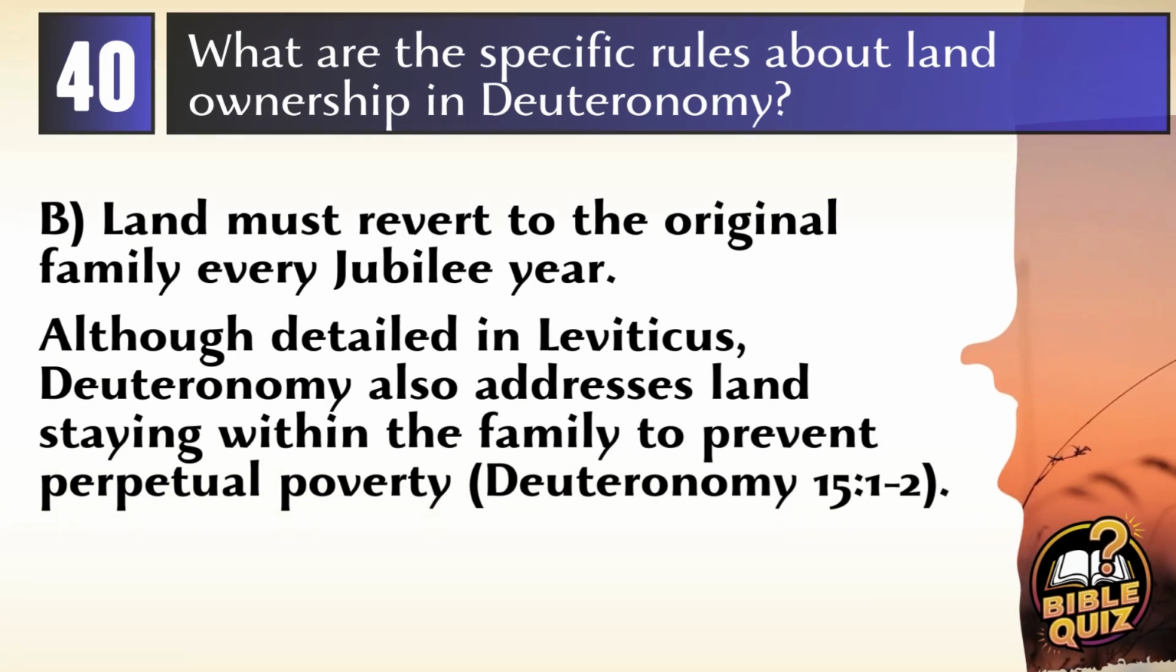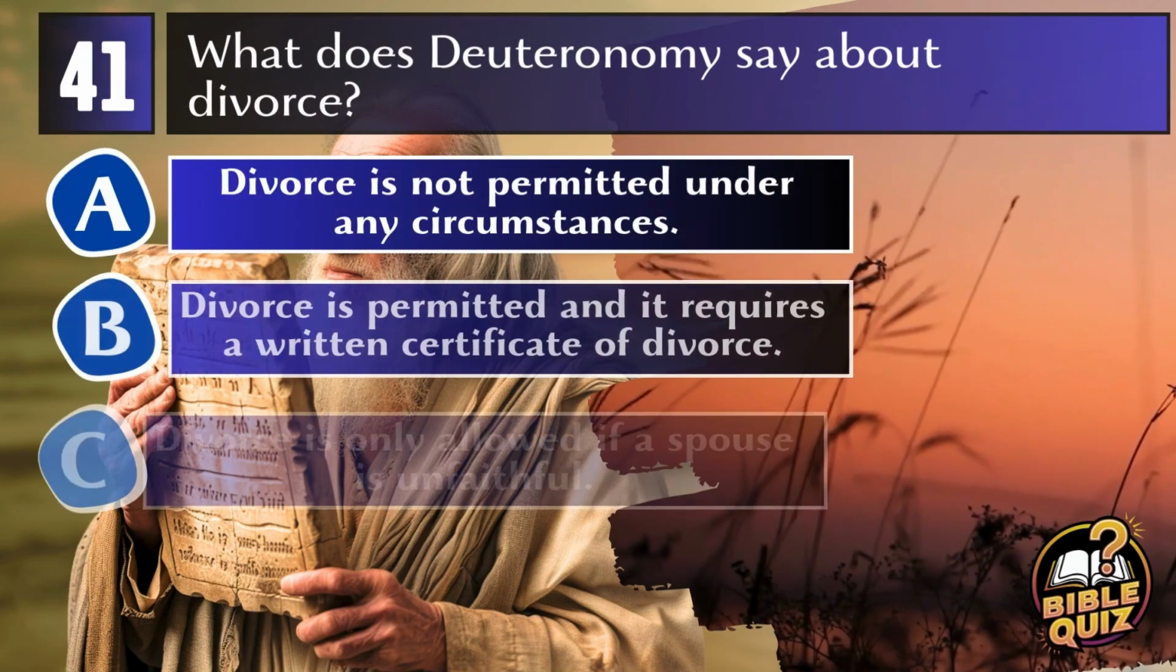Answer. B. Land must revert to the original family every Jubilee year. While the specific rule about land reverting to the original family every Jubilee year is detailed in Leviticus, Deuteronomy reinforces the importance of land remaining within the family and provides regulations to ensure land is not permanently lost through poverty or debt. Deuteronomy 15:1-2.